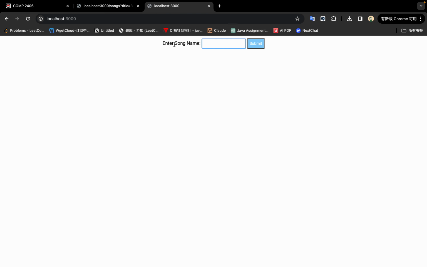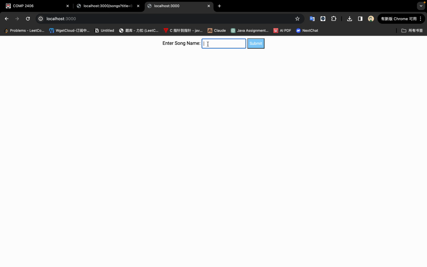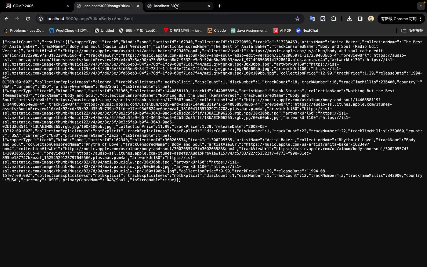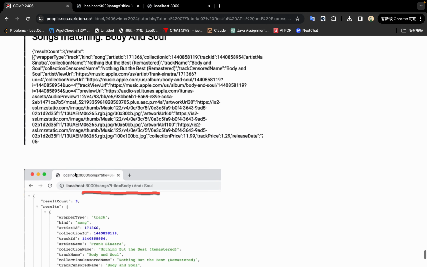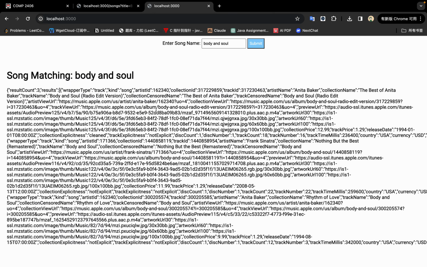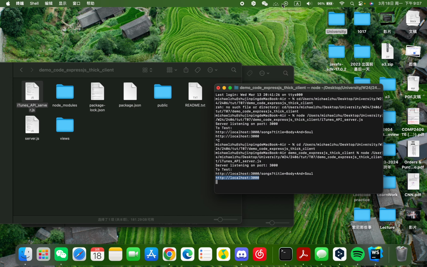So here is the enter the sound name, and I just enter nothing. So you're gonna get please enter a sound name. Then if I enter the body and soul, you're gonna get song matching body and soul, and these are all the data similar, same as that one, and also exactly the same as this one, except for the little format here. And that's pretty much the problem for this tutorial.